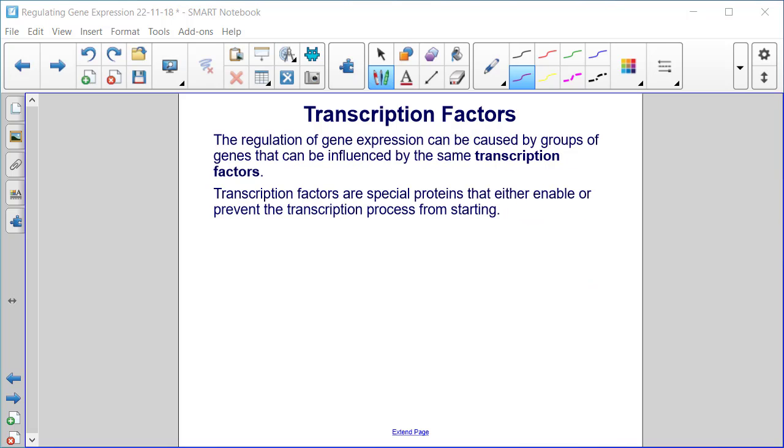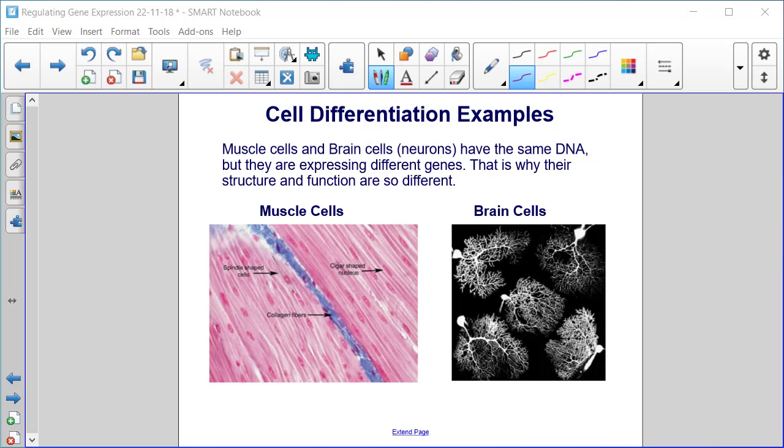Transcription factors. The regulation of gene expression can be caused by groups of genes that can be influenced by the same transcription factors. Transcription factors are special proteins that either enable or prevent the transcription process from starting. Cell differentiation examples. Muscle cells, which you see on the left, and brain cells or neurons, which you see on the right, have the same DNA, but they're expressing different genes. That is why their structure and function are so different.